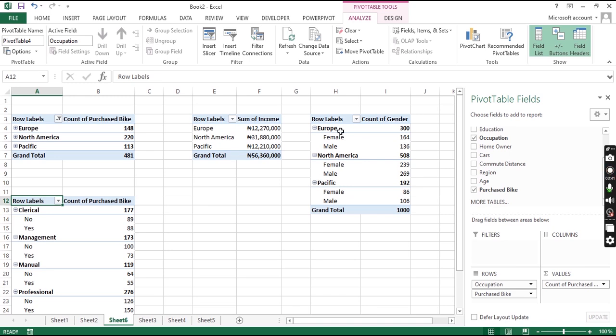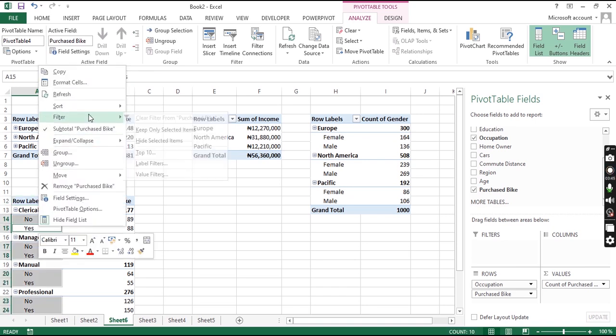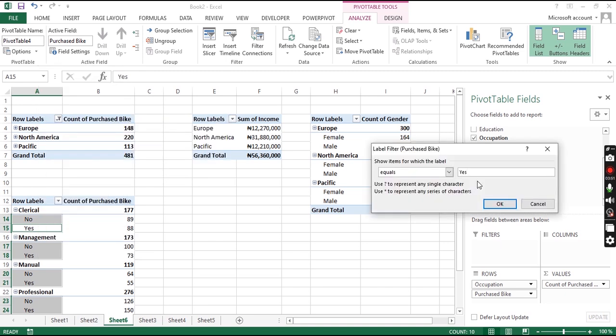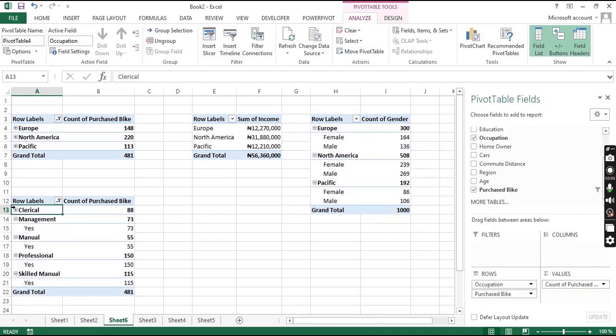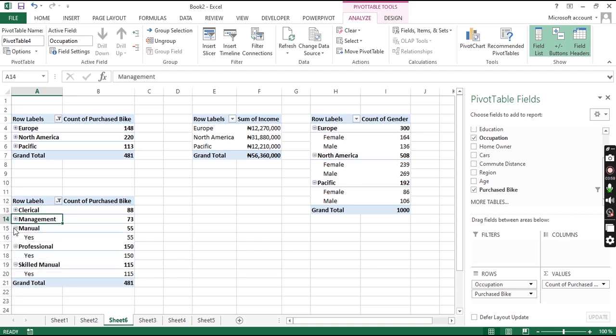Again, we filter by what? By yes. Label filter. Okay, then we put yes. So then we have only the yes. So I can collapse this. Collapse this. Yes, the plus and the minus sign.